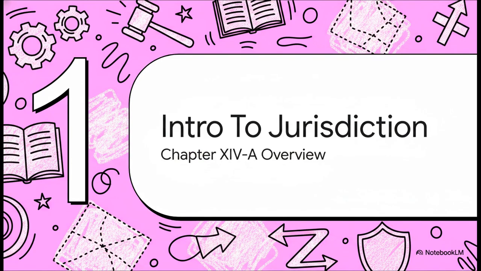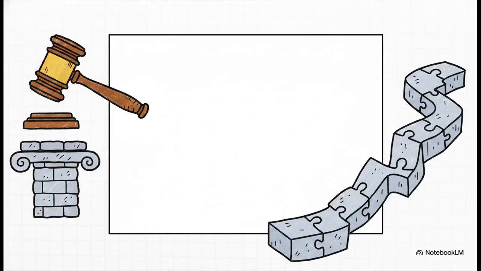Section 1. Introduction to Jurisdiction. So Chapter 14A, specifically Sections 236 through 245, is the absolute bedrock of tax administration. This chapter entirely replaces the old 1961 framework, laying down exactly who assesses a taxpayer and what powers they actually hold. While it introduces a very modernized, streamlined approach, you're going to find that it's also smartly maintained some essential continuities to ensure that ongoing proceedings simply aren't disrupted.